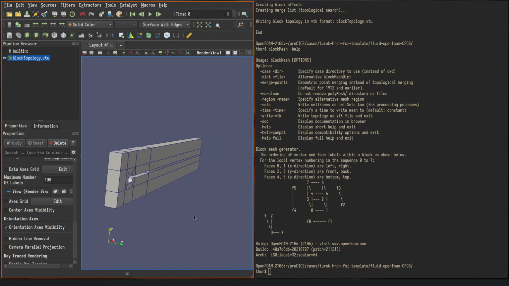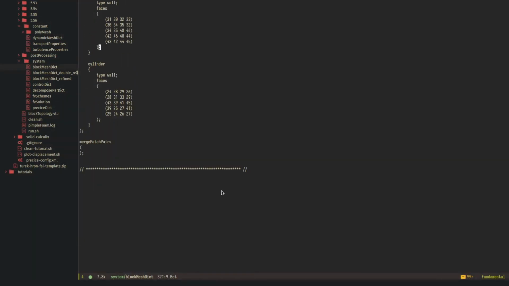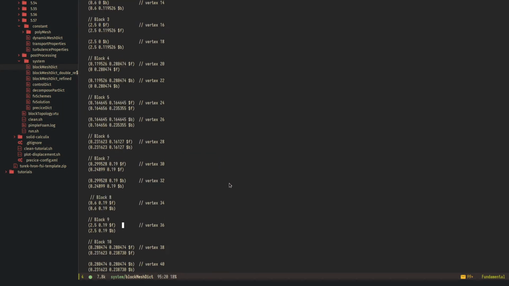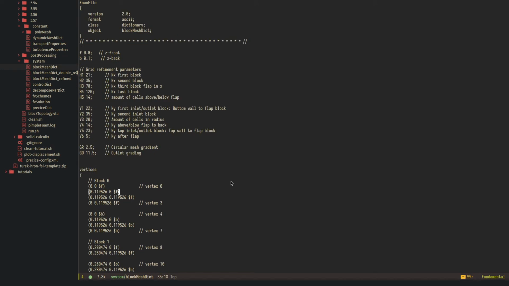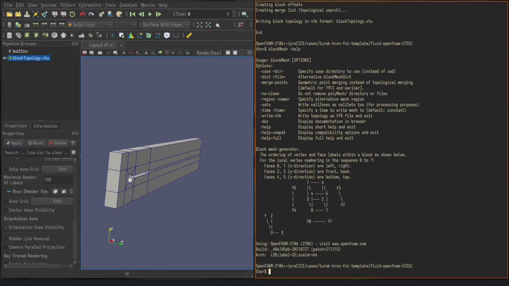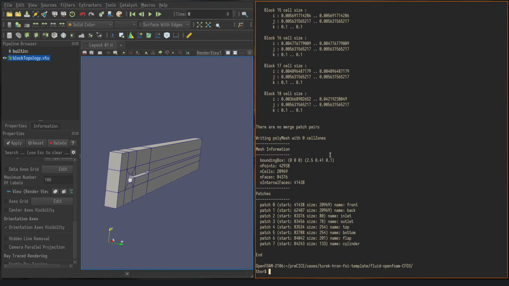And if I want to change that, then I can simply change the variables here. So let's first run blockMesh now, because I want to see how that mesh looks like.